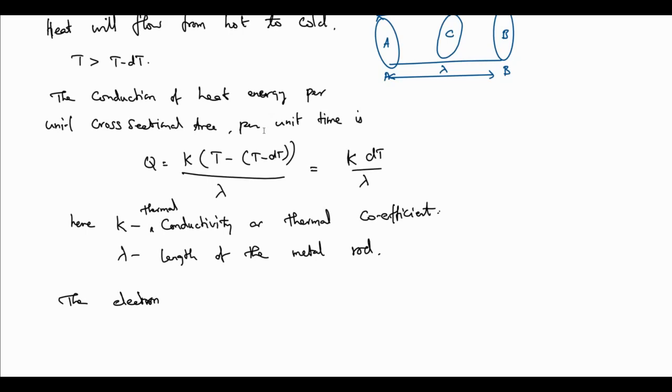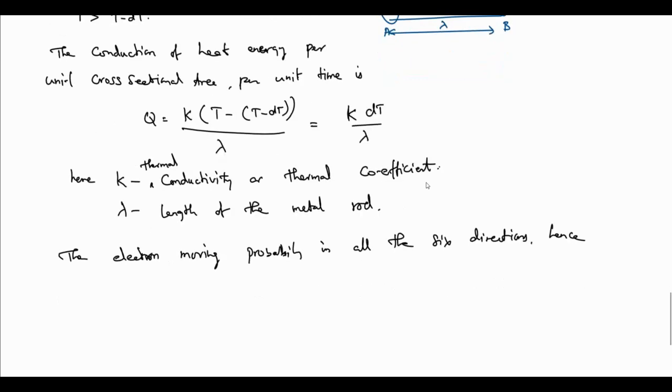So the electron will flow from higher to lower region. Normally the free electron can move in any direction. So how much electron is moving is probably 1/6. For our A to B, it is only one direction out of all the 6 directions.